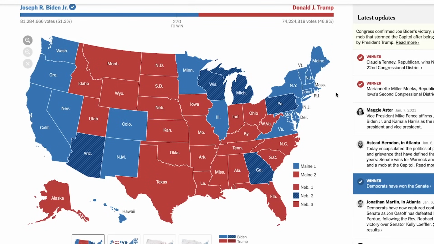Hello, everyone. Welcome back to On Point Politics, and today I want to be talking about a model that I constructed that is going to help me predict the 2024 presidential election results.